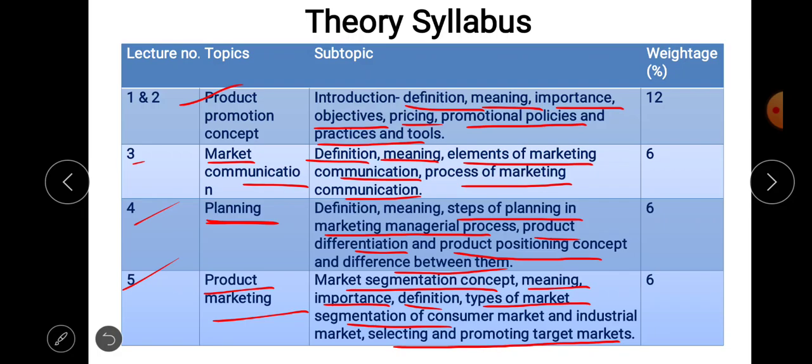And the last point is selecting and promoting target markets, which we are going to study in this fifth lecture.